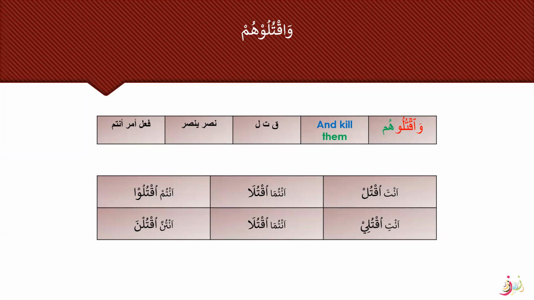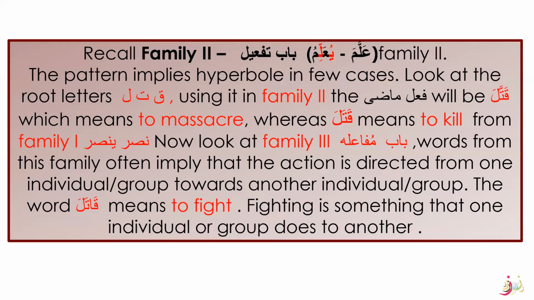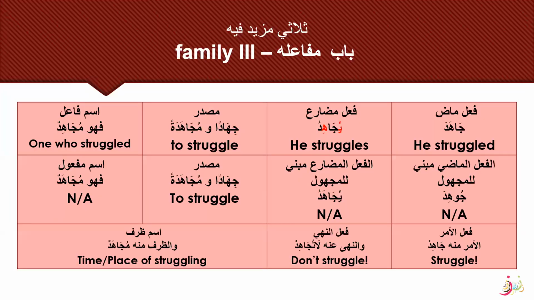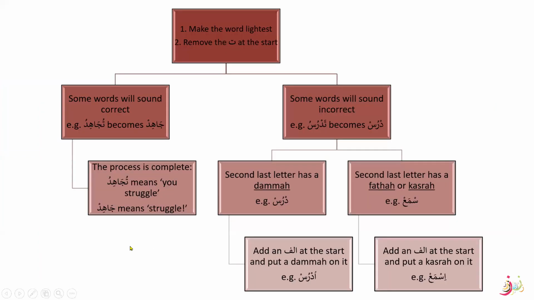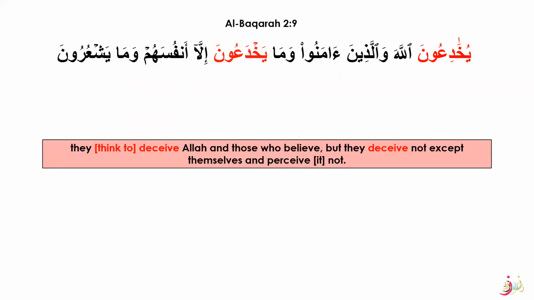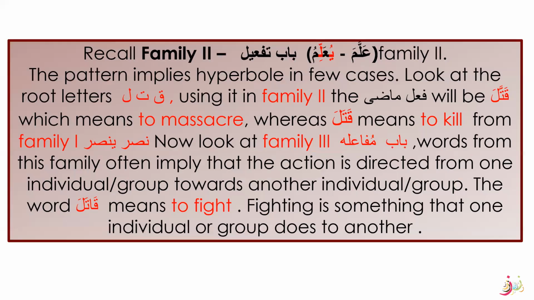So here is the sarf kabir chart for uqtul. Anta uqtul. And we also learned two rules, remember? Let me show you. We learned two rules for making the words. Like when the word cannot be pronounced, we need to look at the middle letter. If it has a dhamma, we need to put alif with the dhamma so we can pronounce it. So durus becomes udurus. And if it is carrying a fatha or a kasra, we need to put an alif with a kasra. So here we are going to follow the same rule. You can see here how it is made.